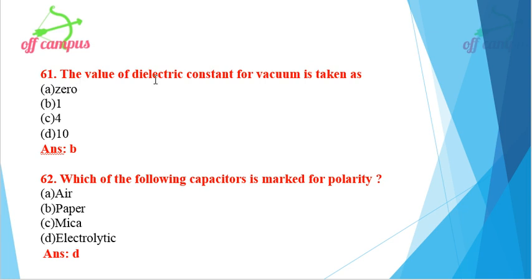Next, the value of dielectric constant for vacuum is taken as, we know that for vacuum the dielectric constant value is 1. Option B, 1. Then next one, which of the following capacitor is marked for polarity? Four different options are given. Marked for polarity is option D, electrolytic.